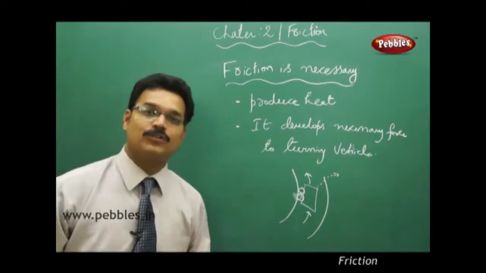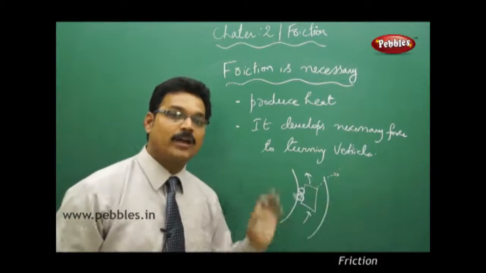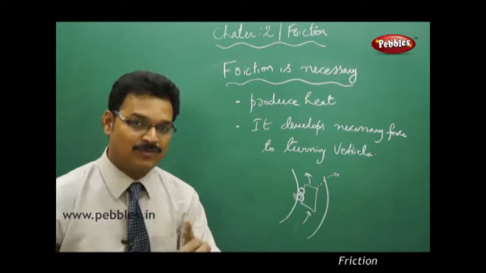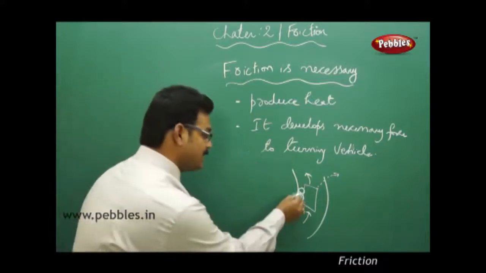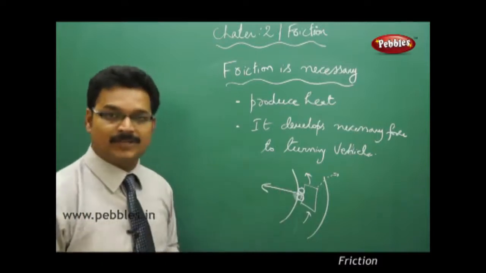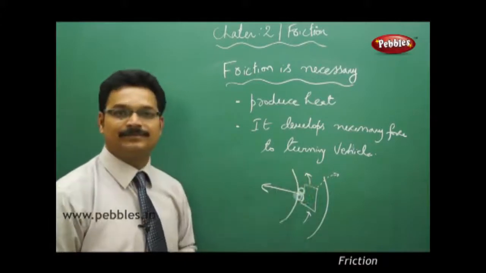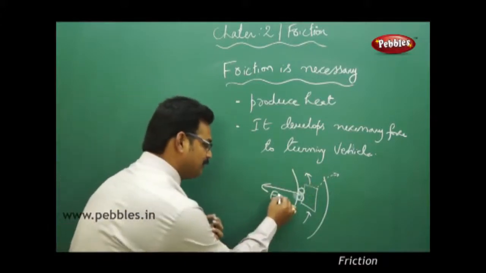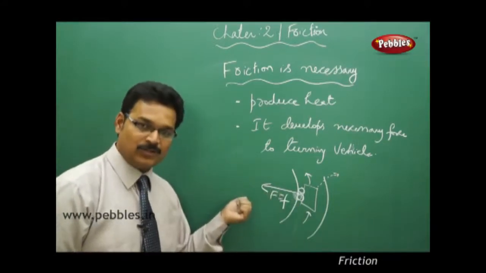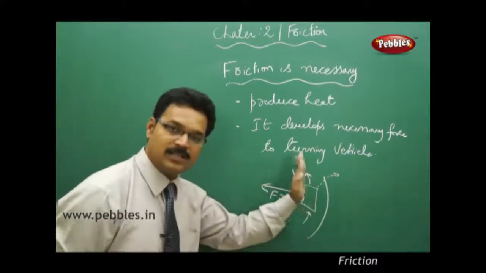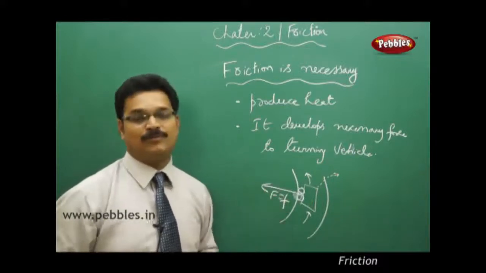Then which force is actually protecting you from moving away from the track and avoiding the accidents? That force is none other than friction. Friction provides the necessary centripetal force. Centripetal force means the force acting towards the center of the circular turn. So that force pulls the car, so that the car, when taking a circular turn, should not move away from the track. So in that way it helps you also.